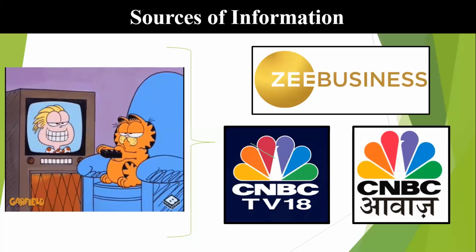CNBC Awaaz and Zee Business are in Hindi, whereas CNBC TV18 is in English. The good thing is CNBC Awaaz and Zee Business are available on YouTube too. You can simply search Zee Business and CNBC Awaaz. They are going live on YouTube, so there is no necessity for a TV connection. CNBC TV18 live can be accessed via Google, and I will provide the link in the chat box later. So no TV connection is required for this channel. And I will show one example of how an announcement helps us trade effectively.